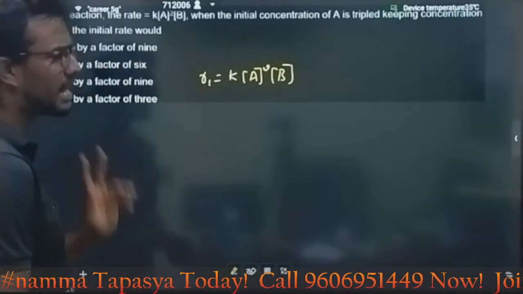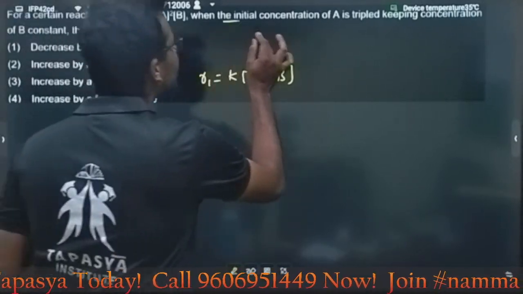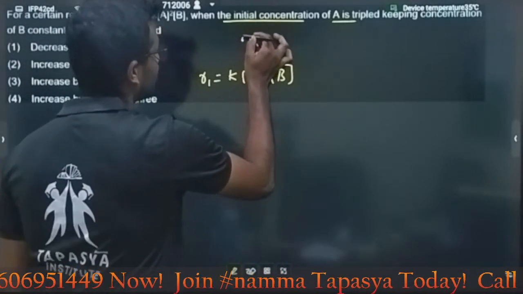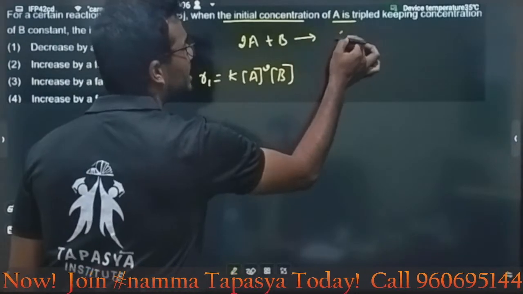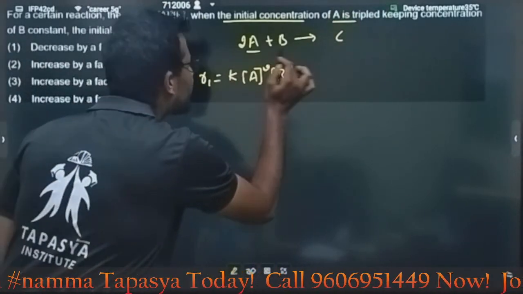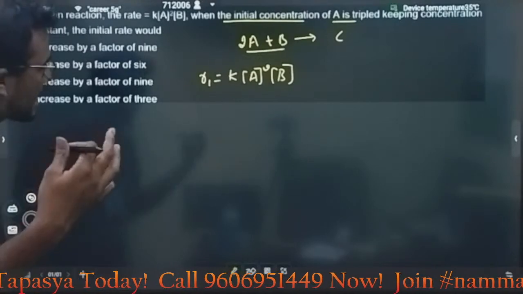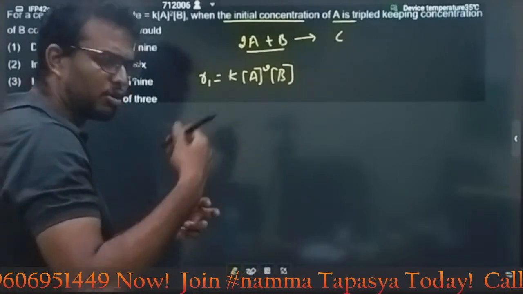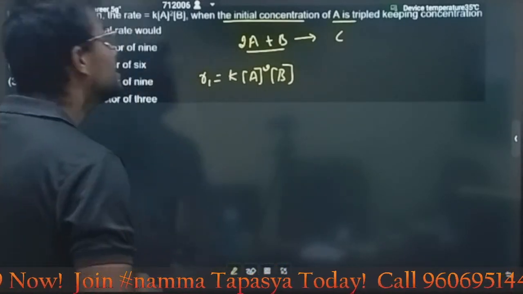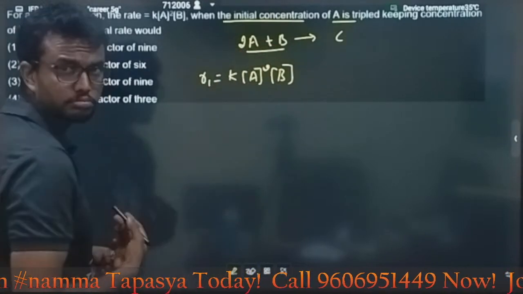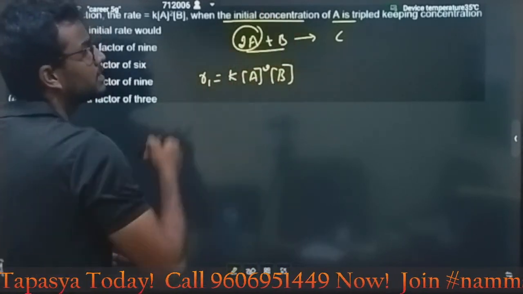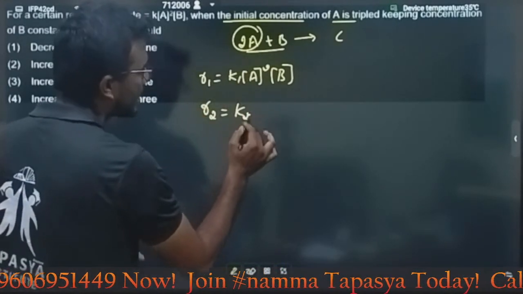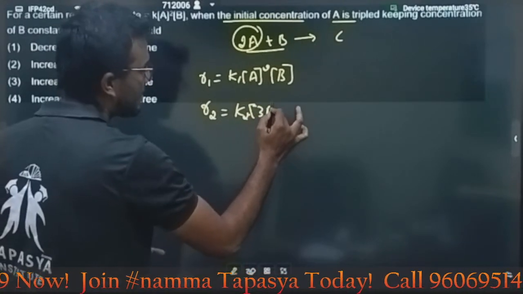This is the certain reaction with a rate. Then here they are asking, when the initial concentration of A is tripled. Here we have a relation, we can write like this, 2A plus B gives C something. Here we are finding the rate value by using the reactant concentration only. Why? Because if the concentration of reactant is more, more product is generated. Here in this case, A power 2. Here you are increasing the concentration thrice, so R2, what will happen? K1 becomes K2, and instead of A, you need to write 3A.